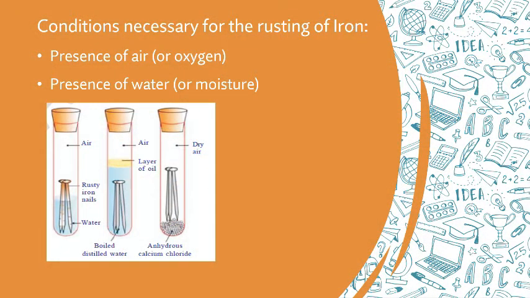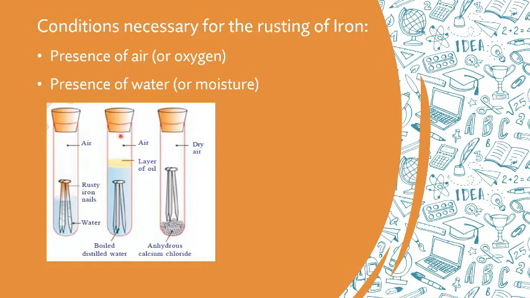Conditions necessary for the rusting of iron are presence of air and presence of water. With the help of an activity, we can show rusting of iron requires both air and water. Take 3 test tubes and place clean iron nails in each of them. Label these test tubes A, B and C. Pour some water in test tube A and cork it. Pour boiled distilled water in test tube B. Add about 1 milliliter of oil and cork it.